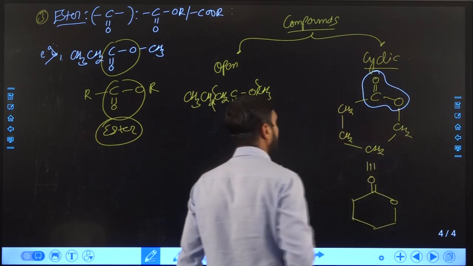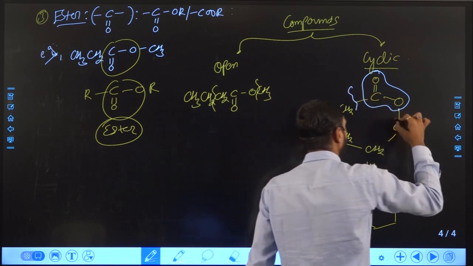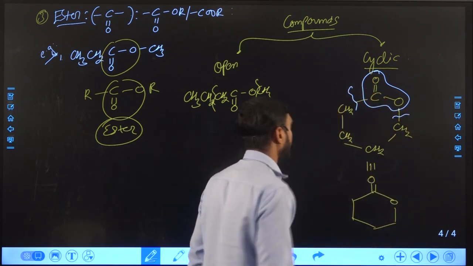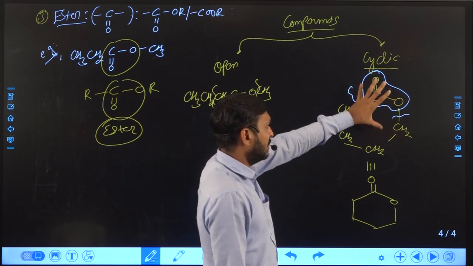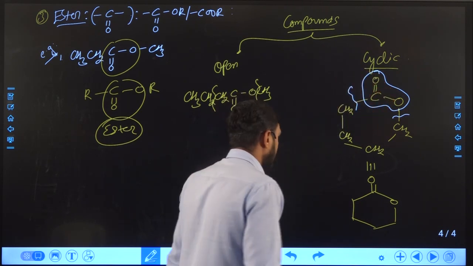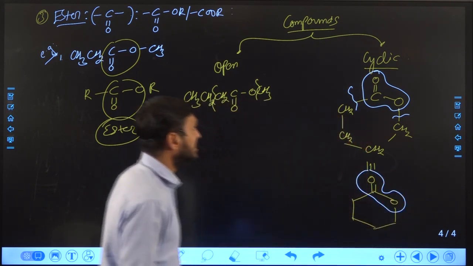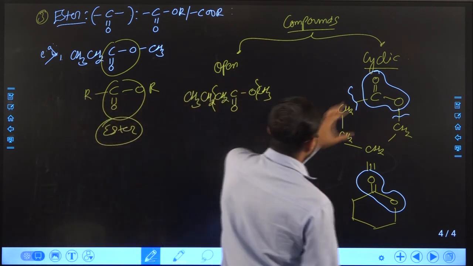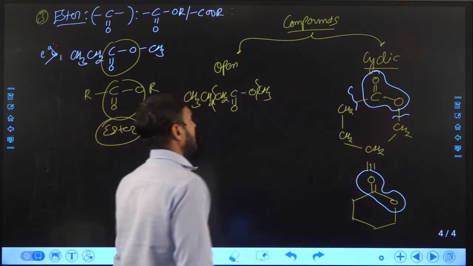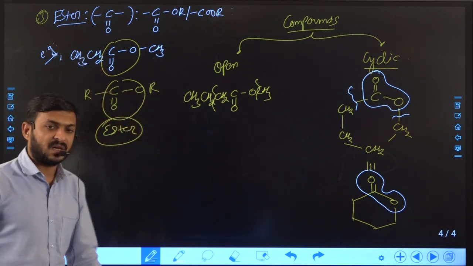This portion should be present in the compound. If this type of portion is present in the compound, then we can say it is an ester containing, or ester functional group containing, compound. So this is how we can see it in open compounds as well as in cyclic compounds.